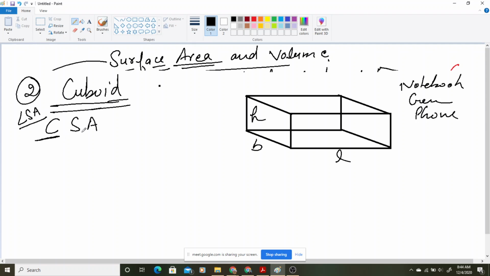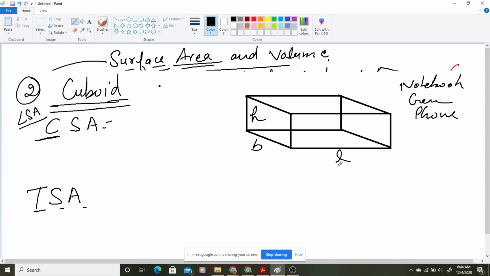LSA भी हो सकता है, CSA, both are same thing, don't confuse. So lateral surface or curved surface, and one you will be seeing is TSA, total surface area. Okay, so that means what? अच्छा, अब एक चीज सोचते हैं. If only we have to find the curved surface area, अगर हम लोगों को सिर्फ CSA find out करना है,